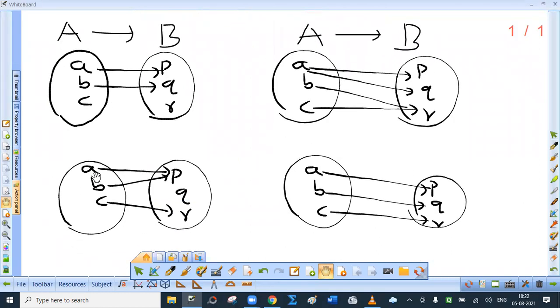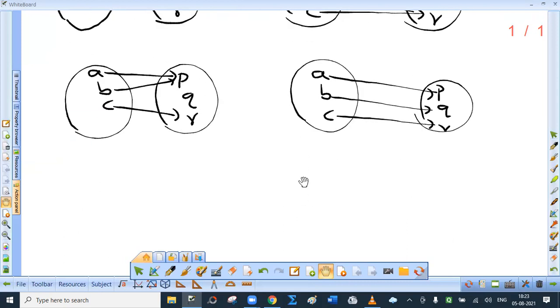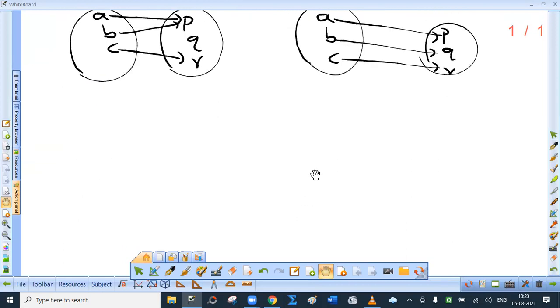In the third case, you may take objection that A and B have the same association. See, the definition says each element of the set A must be uniquely associated. Tell me whether A is associated with more than one element. No. B, no. C, it is also uniquely associated. And therefore, in the third case, the relation is a function. Now, in the fourth case also, every element is uniquely associated with an element of the second set. And therefore, it is also a function.